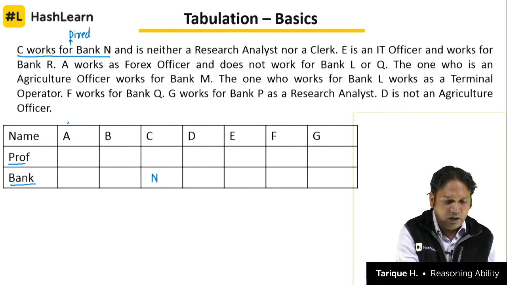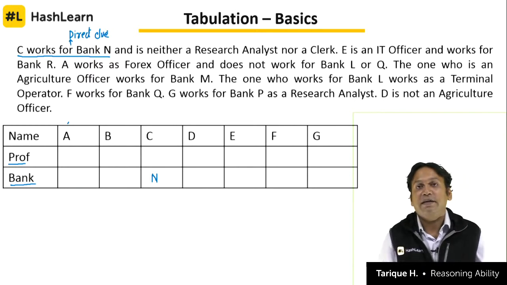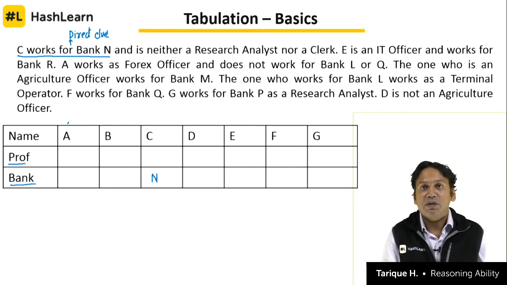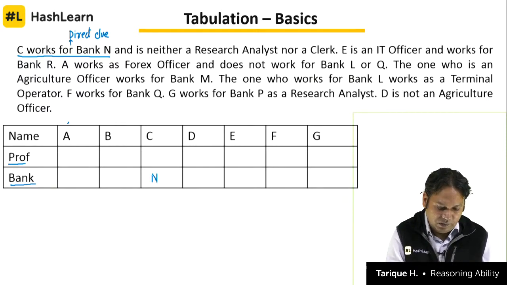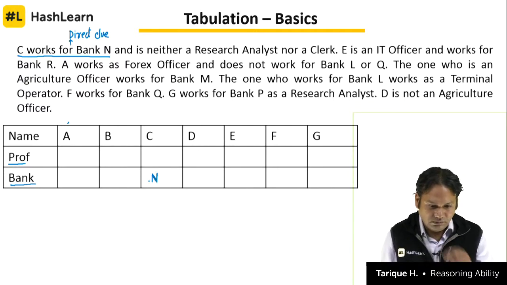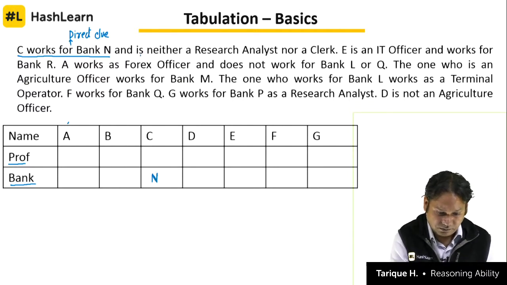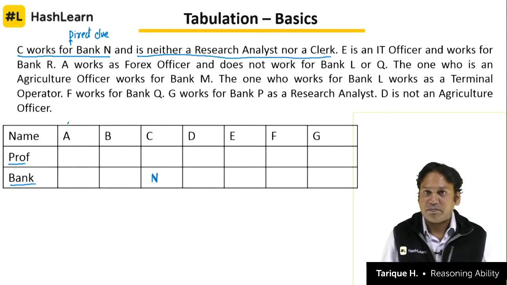A direct clue is one that can be filled directly in the table, and it requires no reasoning skills from our side. So C works for bank N. We will fill N in the column for C under the bank, and C is neither a research analyst nor a clerk.